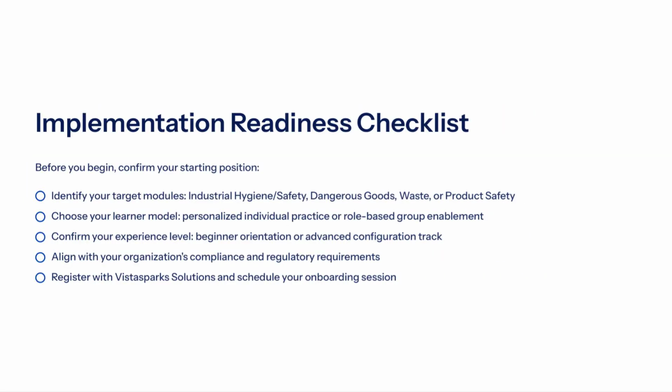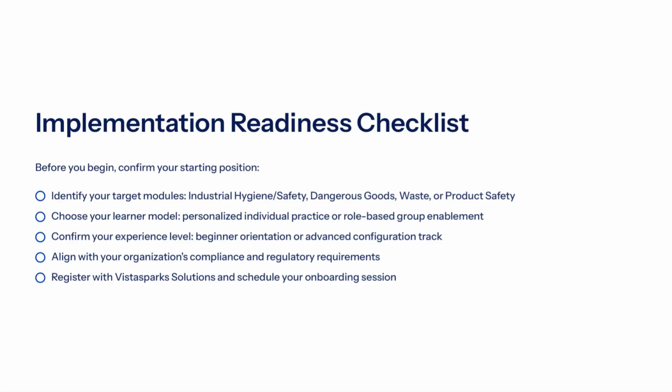The SAP EHS training program is designed to provide comprehensive knowledge and skills for managing environmental health and safety issues. The program covers various topics including industrial hygiene safety, dangerous goods, waste management, product safety, and more. The training is delivered through a combination of instructor-led sessions, online modules, and self-paced practice exercises. The goal is to equip participants with the necessary tools and techniques to effectively manage environmental health and safety risks and promote sustainable practices.